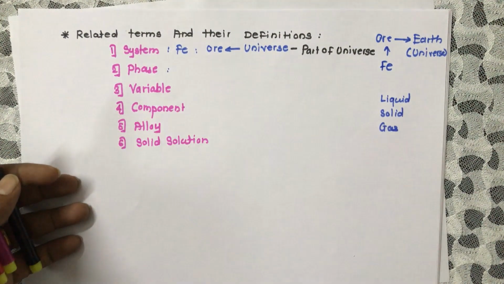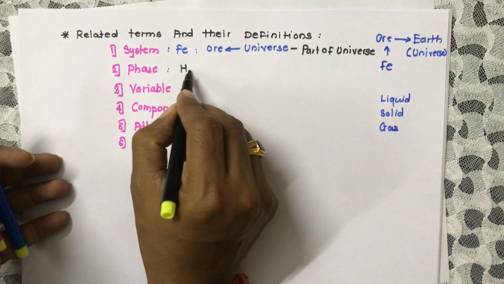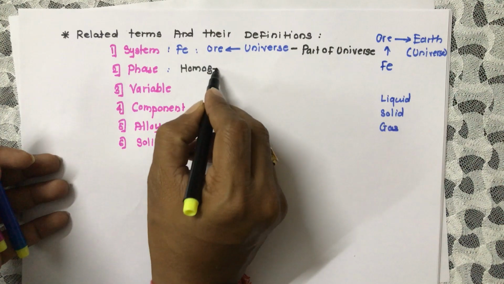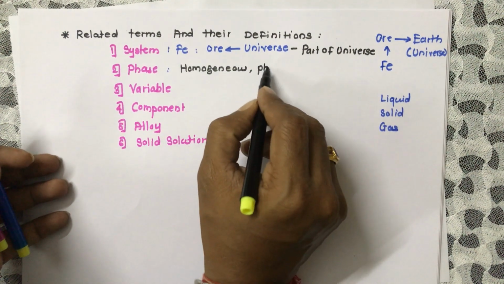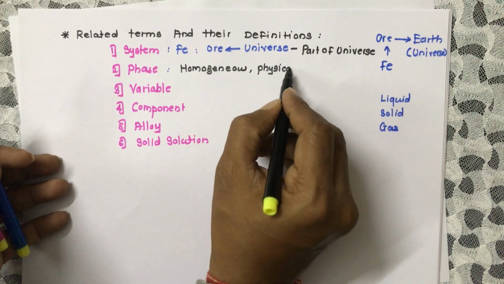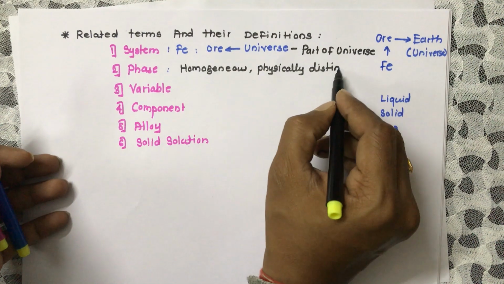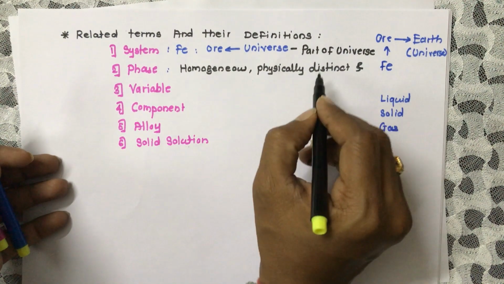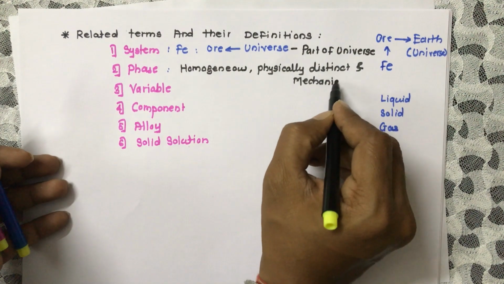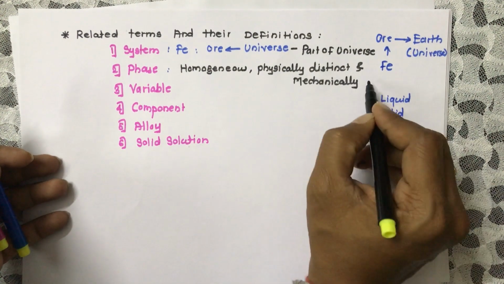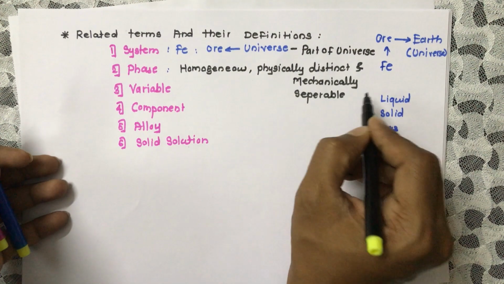Now this phase is a homogeneous, physically distinct and mechanically separable part.